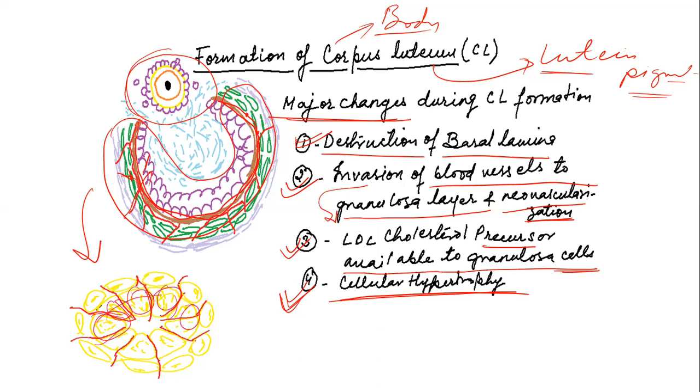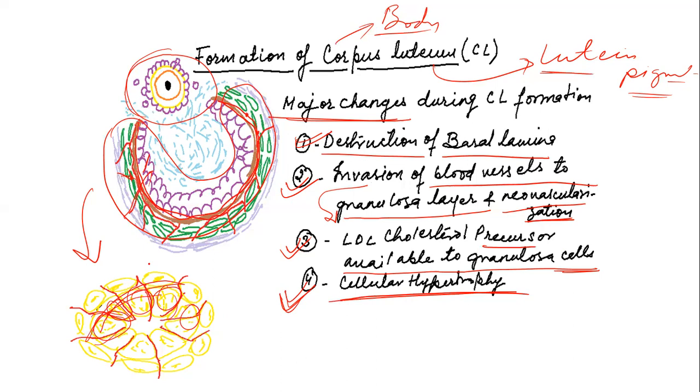As you can see here, there is no barrier between the theca and granulosa cells. So blood vessels are able to reach up to the granulosa layer. So these are the major changes during corpus luteum formation.